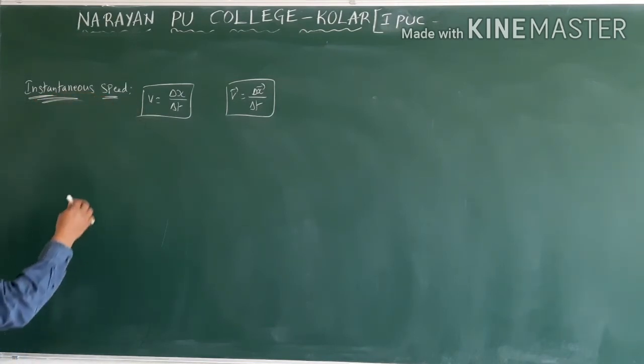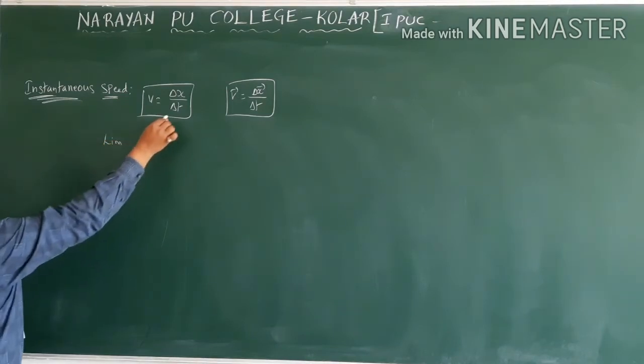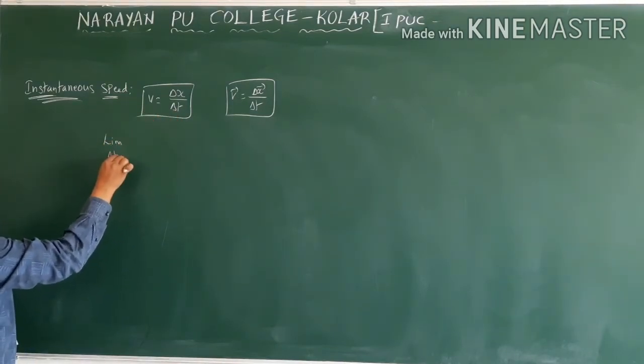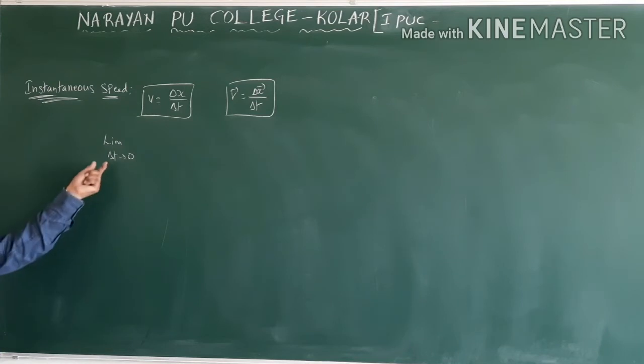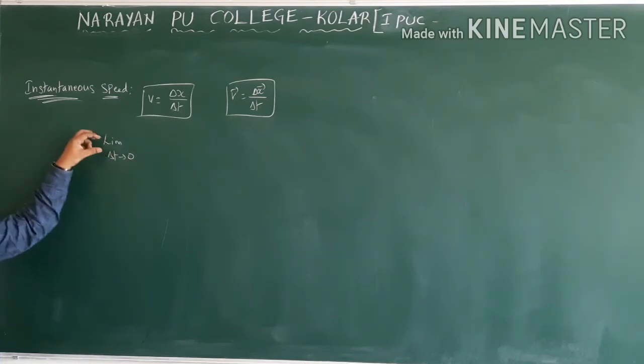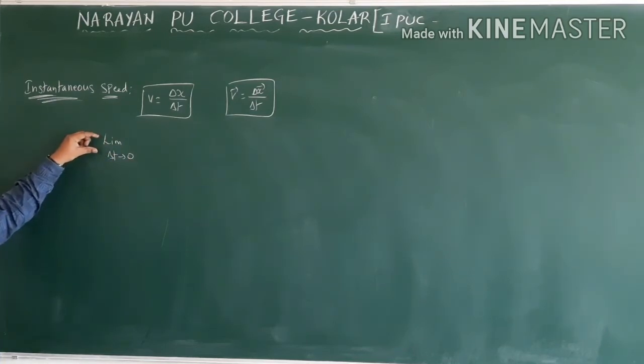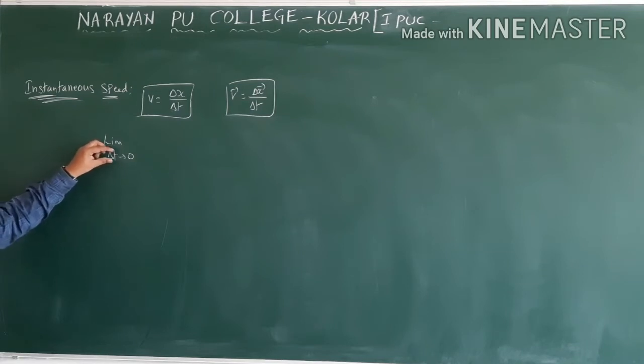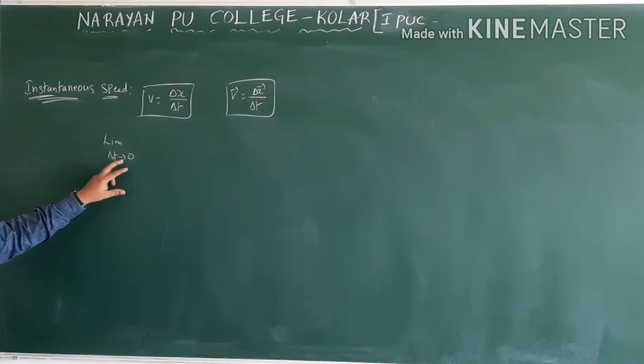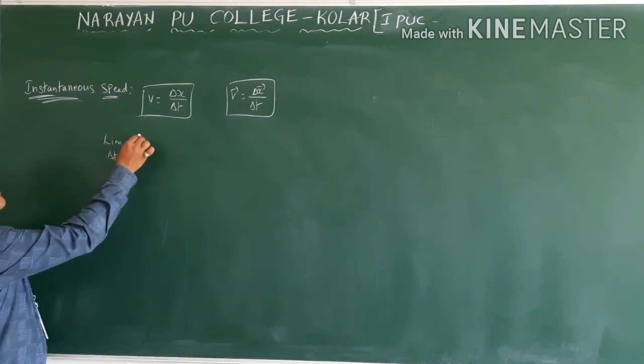How we will write it means, whenever this time interval is almost 0, delta t tends to 0. This one, limits and functions, we will write. In calculus you will be getting limit. How much limit? Delta t tends to 0. The time interval is almost 0 but not 0. Some time difference will be there definitely. Okay. So limit delta t tends to 0.